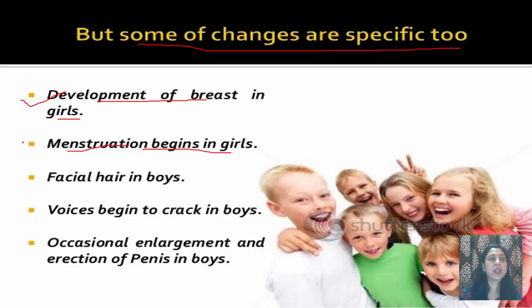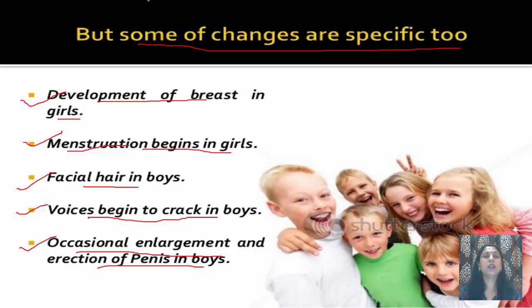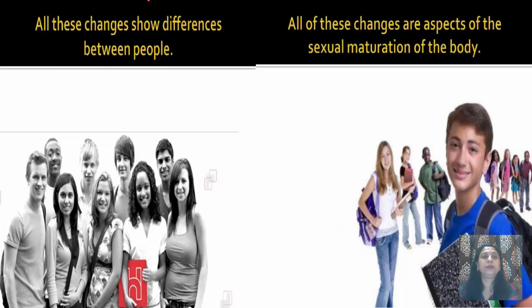These two changes, they are specifically applicable to girls, whereas facial hair in boys, that is mustache and beard, then voice begin to crack in boys. In boys, their voice becomes heavy, and occasional enlargement and erection of penis in boys. So these three changes, they are restricted only to boys. So we have learned there are some common changes which occurs in both boys and girls, where a few changes are there which are restricted only to boy or a girl.